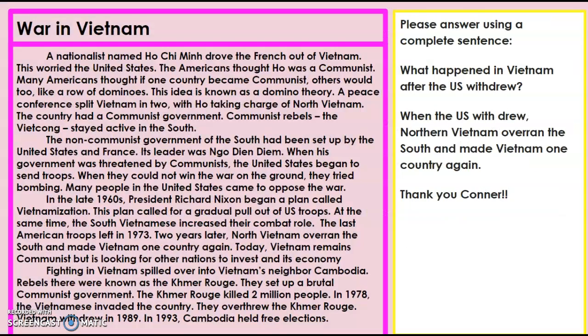The second question I borrowed from Connor, his answer. So this question had to do with the war in Vietnam. And so what happened in Vietnam after the U.S. withdrew? So Connor wrote, when the U.S. withdrew, northern Vietnam took over the south and made Vietnam one country again. And that is exactly right. And Vietnam is a communist nation.